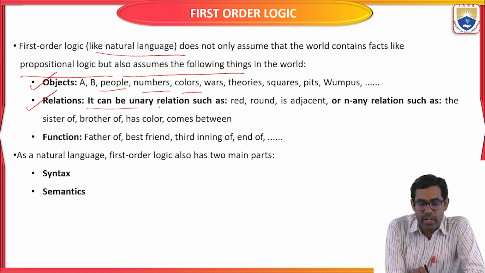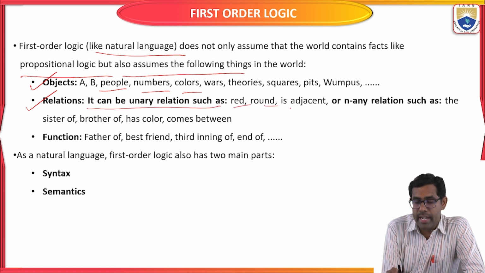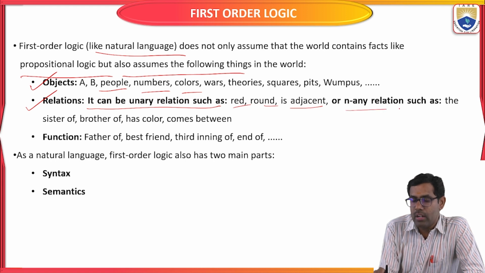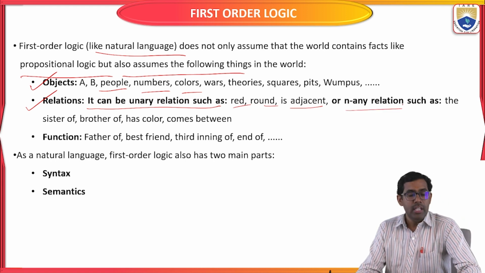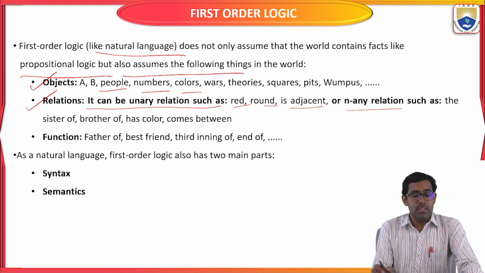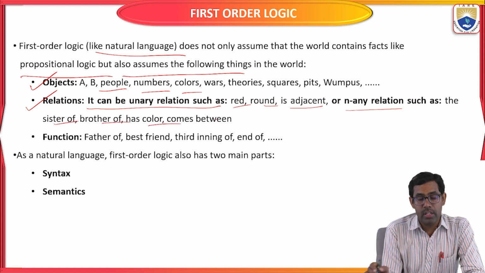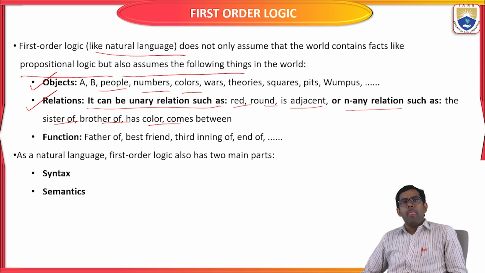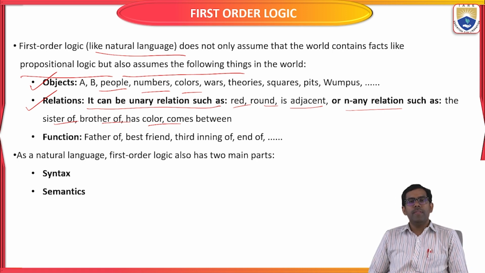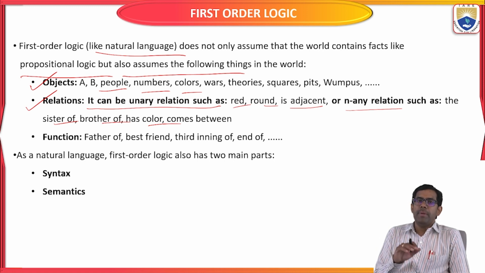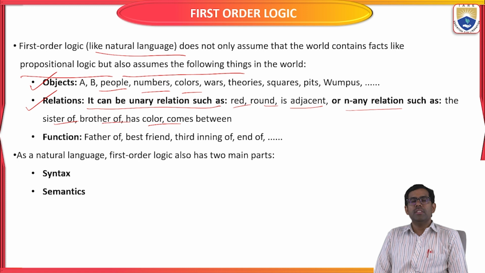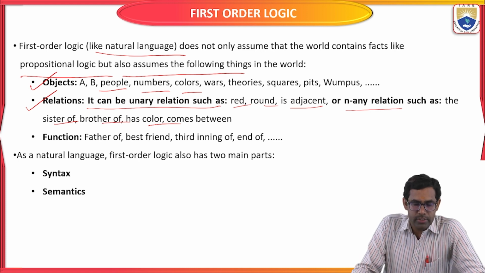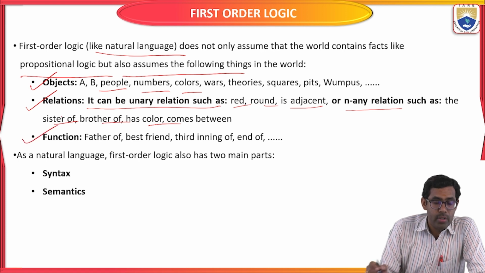It can be a unary relation such as red, round and adjacent, or any relation such as sister of, father of, brother of, or comes between. Okay, so between the objects, what is the relationship? Two different objects are present in a single statement, so the relationship between them in that particular given statement is also going to be represented in first order logic. Here the main part is a function.